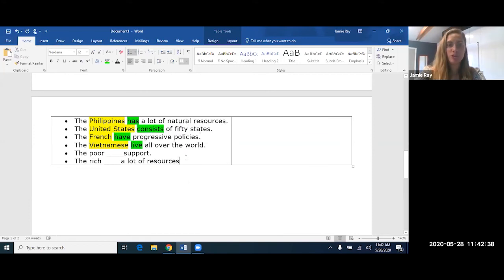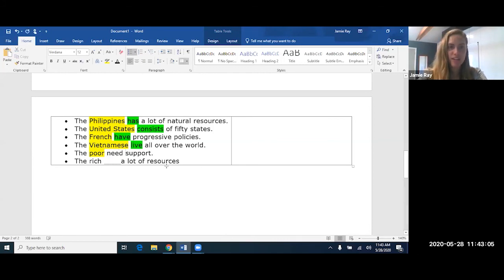Plural verb, plural subject. Same thing when we want to describe many people of the same group using adjectives. So we can turn an adjective into a noun like this. The poor. It's not plural in form, but it is plural because it represents a lot of people. So the poor need or the poor needs support?